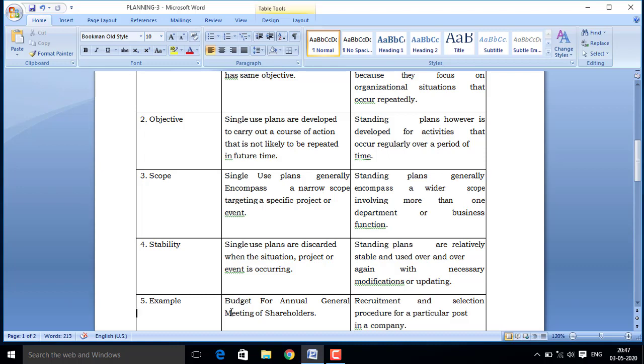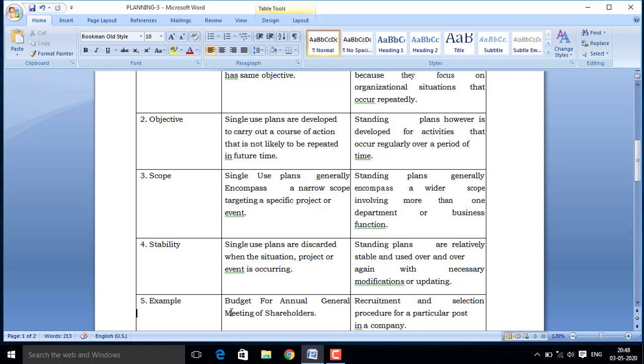Budget is the best example of a single use plan. As we know, when the annual general meeting of the shareholders is announced, or the company is ready to disclose its budget, or suppose I'm not taking the example of a company, I'm taking the example of the government simply. So if the government is preparing its budget, either the rail budget or the economic budget, these budgets are in use, because the budget is the planning.